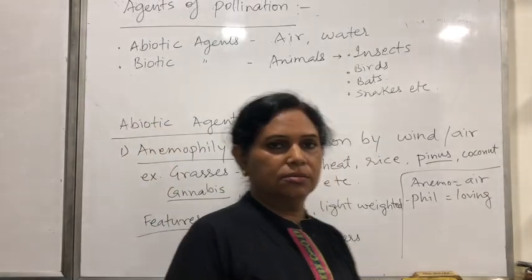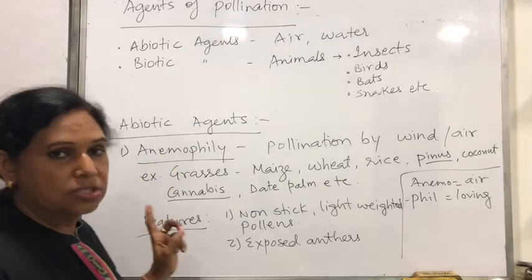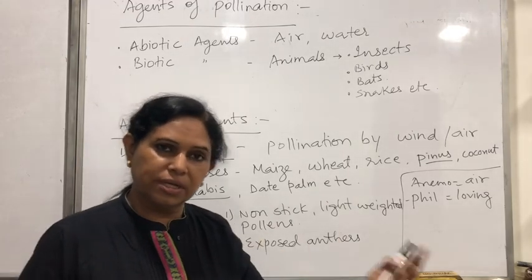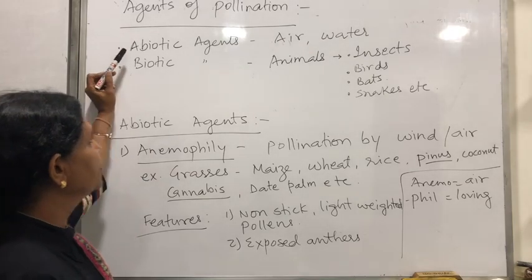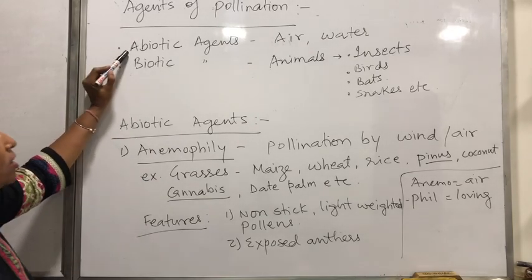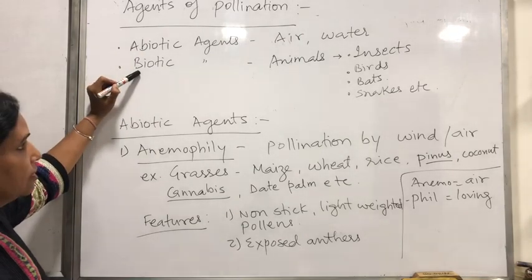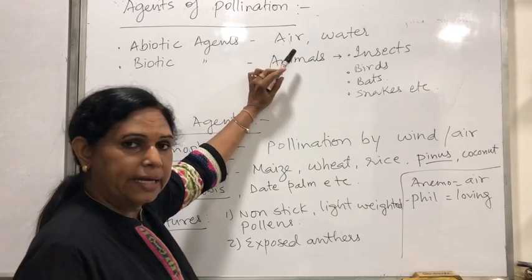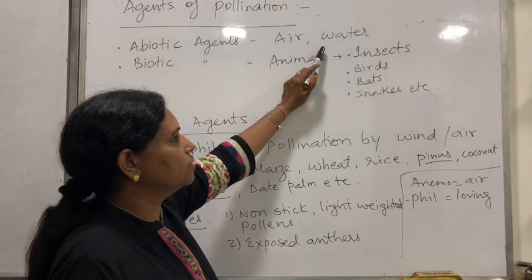Let's talk about the various agents required in cross pollination. If we talk about xenogamy or cross pollination, because the pollen has to be transferred to another plant of the same species, there has to be some agent involved. Now these agents can be abiotic, that means non-living, or biotic, living. If they are non-living agents, it could be air or water, if the plant is growing in water.